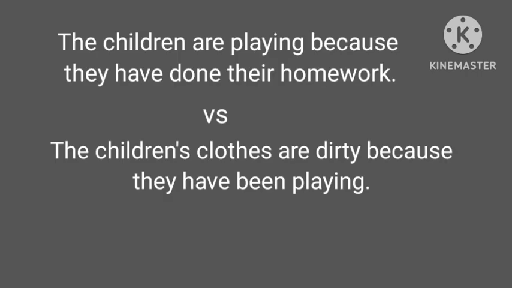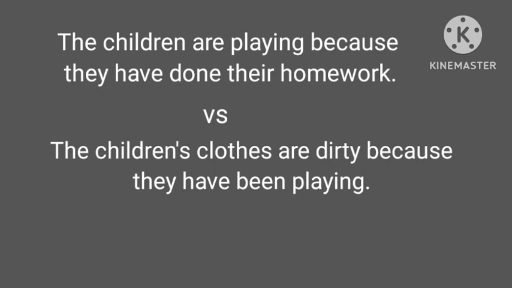The first sentence, the children are playing because they have done their homework. The second, the children's clothes are dirty because they have been playing. The first sentence is that the children are playing now because they are free, because they have already completed their homework. Okay, they did their homework, now they are free, that's why they are playing. The second sentence, their clothes are dirty because they have been playing, means they started playing and continued and they just stopped, that's why their clothes are dirty.